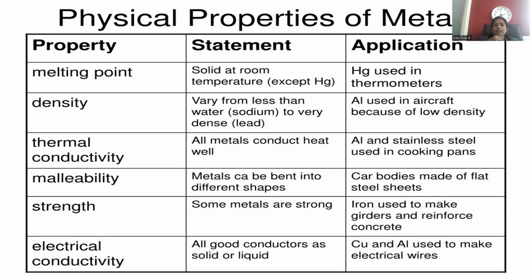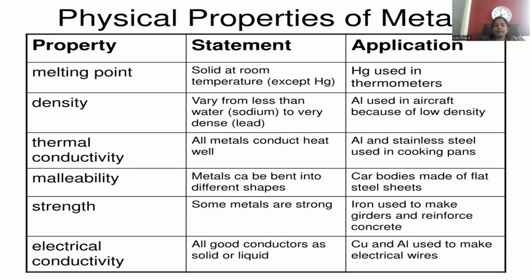If you put the thermometer in, what happens? Immediately the liquid portion will rise up, because of its quick reaction towards heat. That is one thing. And second, mercury shows a clear meniscus. That means the extreme upper surface of the liquid is the meniscus point, which is clearly visible and easily distinguishable.